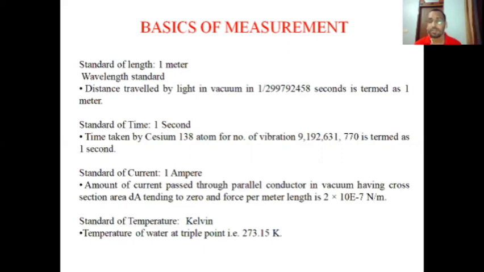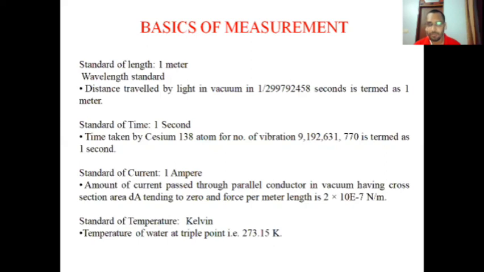The number of vibrations of cesium-138 atom is 9192631770. So the time taken by this number of vibrations of cesium-138 atom is considered to be 1 second. Okay. The next is the standard of current, that is 1 ampere.